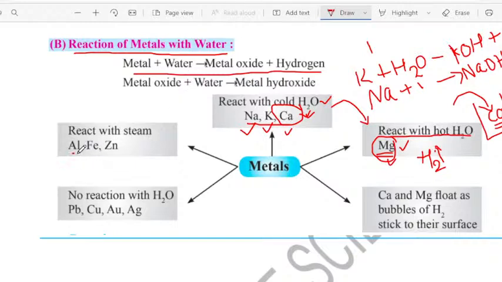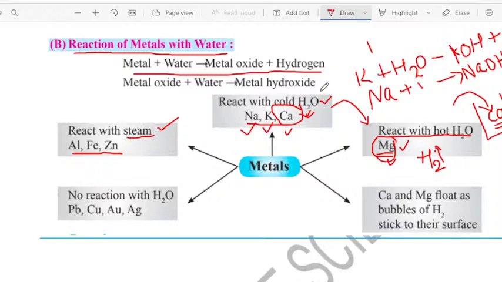So aluminium, iron, and zinc, these are the metals that have started to react with the steam. Again, steam is nothing but one of the forms of water, children. Steam is nothing but the water vapors or the gas released by heating the water. So steam is also a form of water.